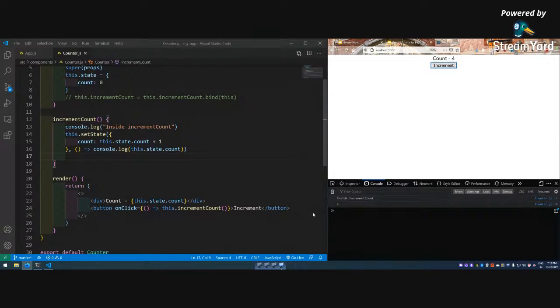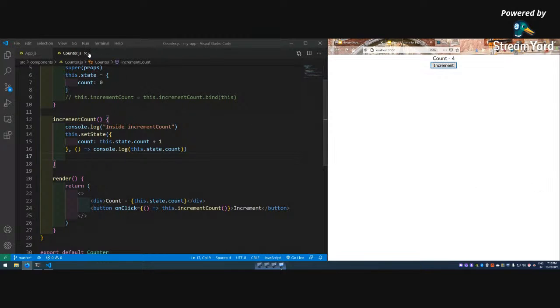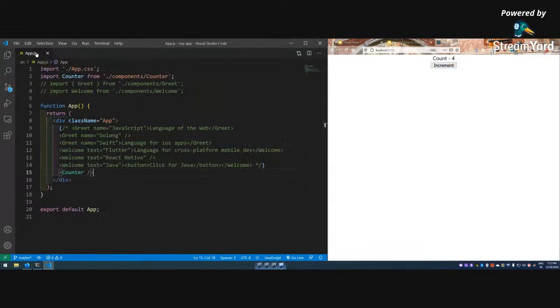So now the thing we are going to learn is destructuring first. Okay, so destructuring first we are going to learn. Let me close this.